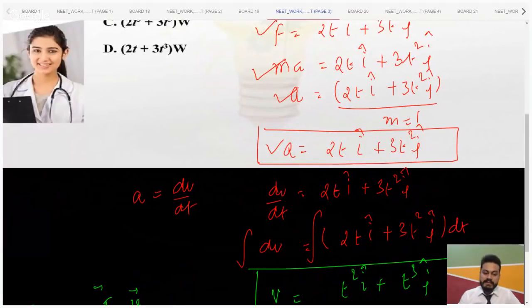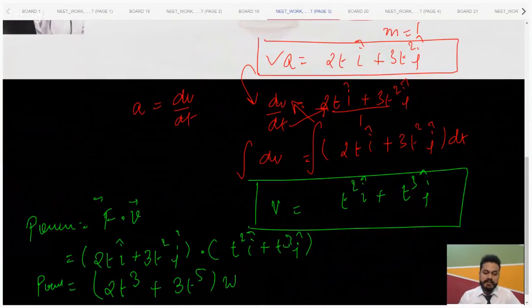Now acceleration can be written as dv by dt. Now I am just integrating it, so we multiply by dt and then integrate it. I assume that you guys know these basic integrations. So velocity is coming out to be, okay, there is one kid who is having an issue with the integration part. So beta, it's a simple one.